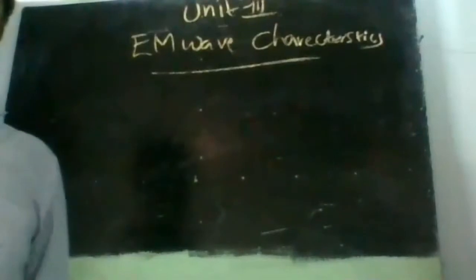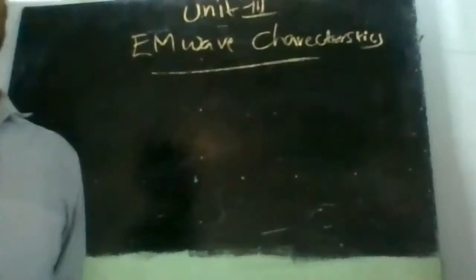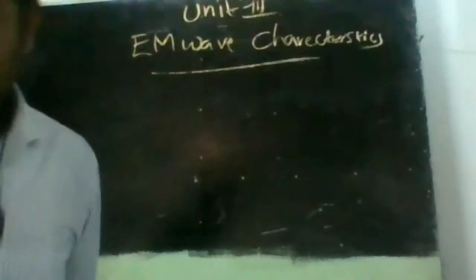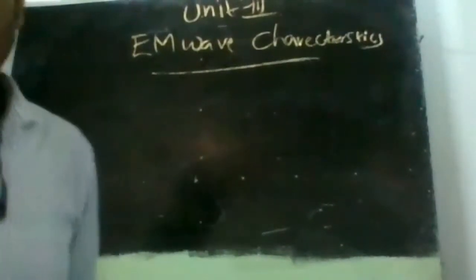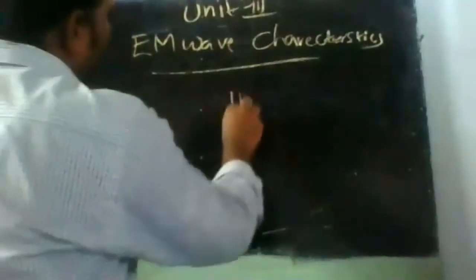So we have seen the time varying fields are generated whenever a charged particle moves with acceleration or alternating currents, right? AC currents are applied to a conductor and the coil. So we have seen that, and we have seen Maxwell's equations. From these Maxwell's equations and from analyzing the equations, a scientist called Hertz, right?